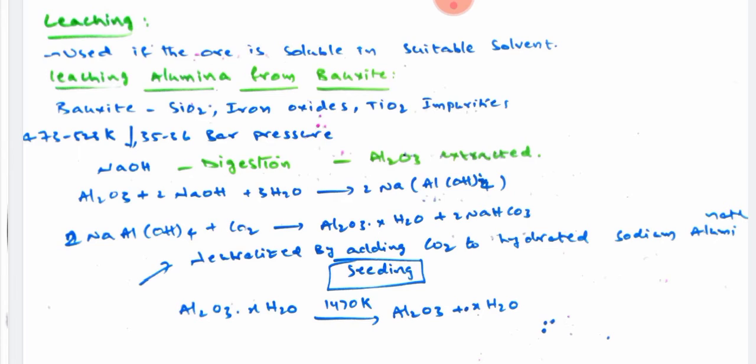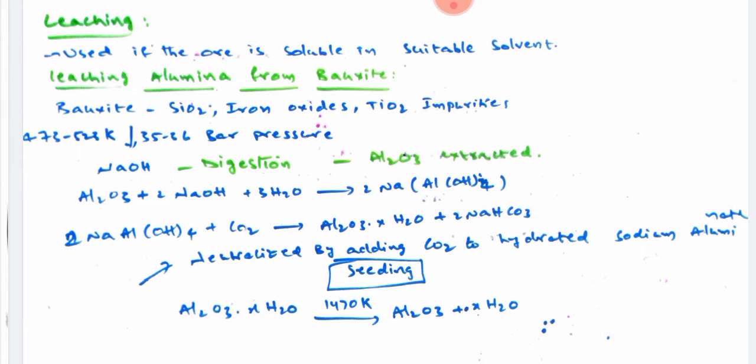Under these conditions, all the alumina in the form of Al2O3 is completely extracted from the bauxite. This process is called the digestion process. We get the alumina from the bauxite by heating it at high temperature and high pressure in the presence of NaOH.